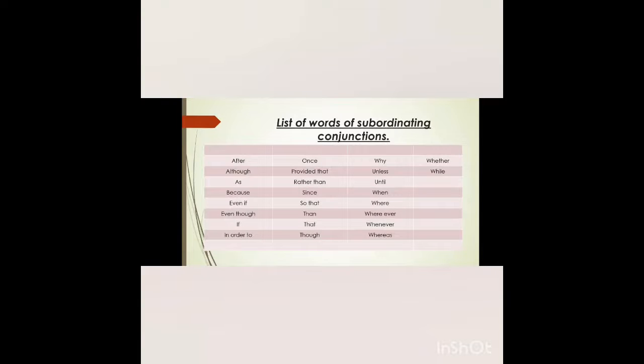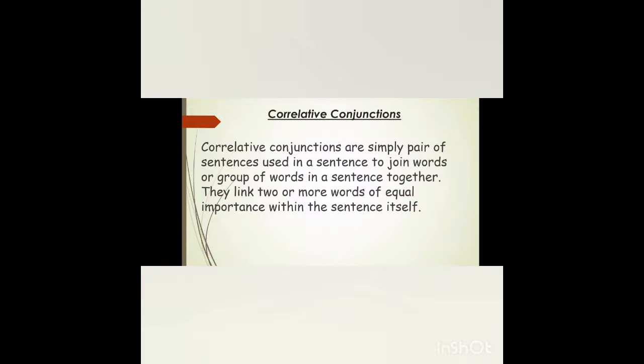Now we have a list of subordinating conjunctions which are as follows. After, although, as, because, even though, if, in order, once, provided that, rather than, since, so that, than, that, though, why, unless, until, when, where, wherever, whenever, whereas, whether, and while. These words can be used to join a main clause and a subordinate clause.